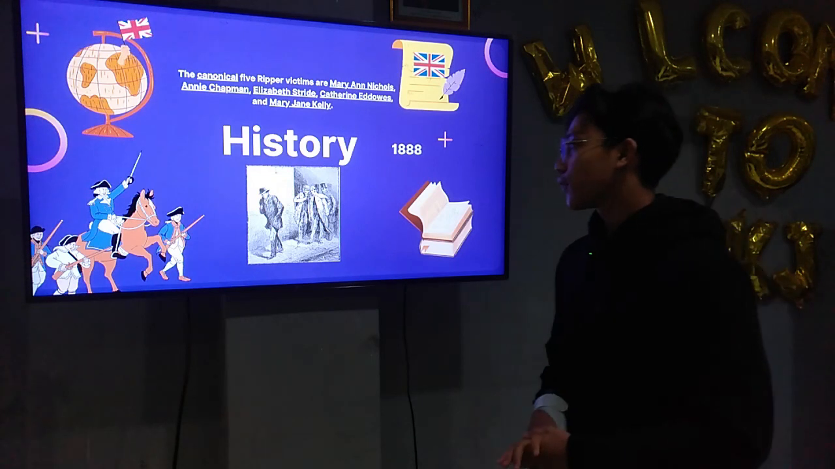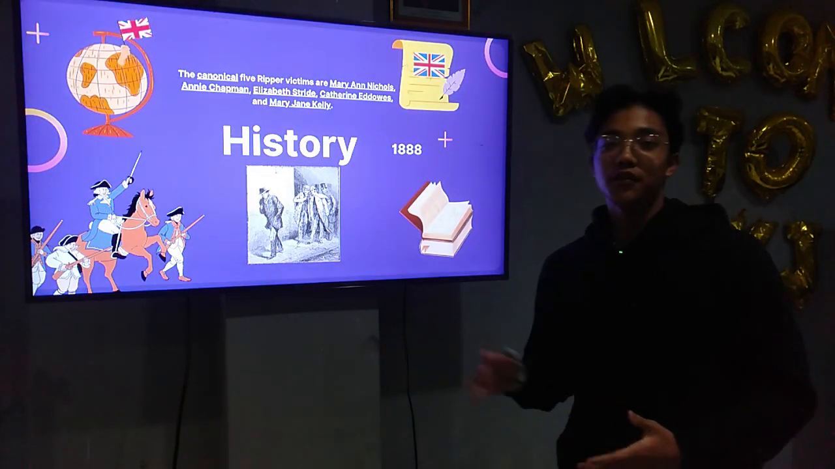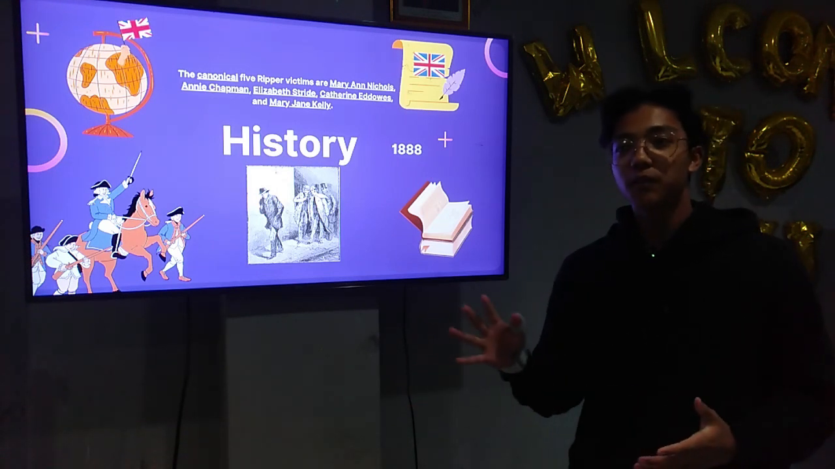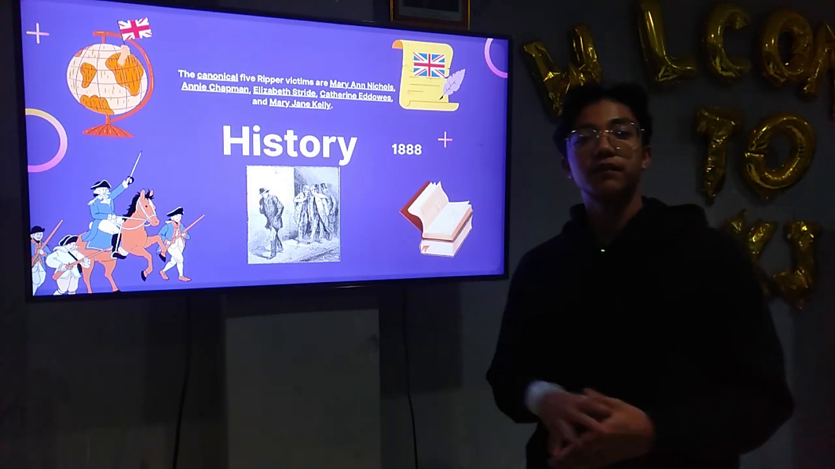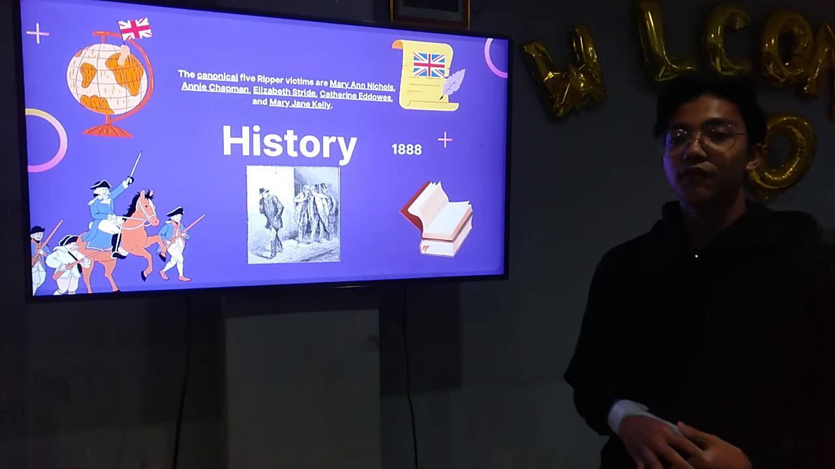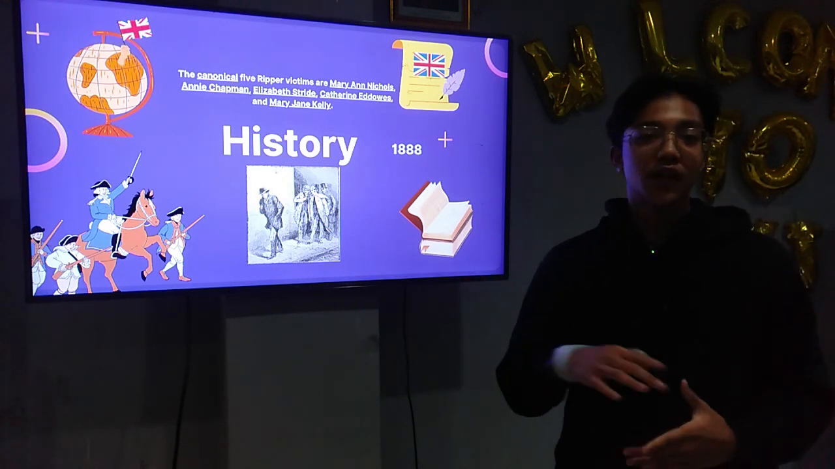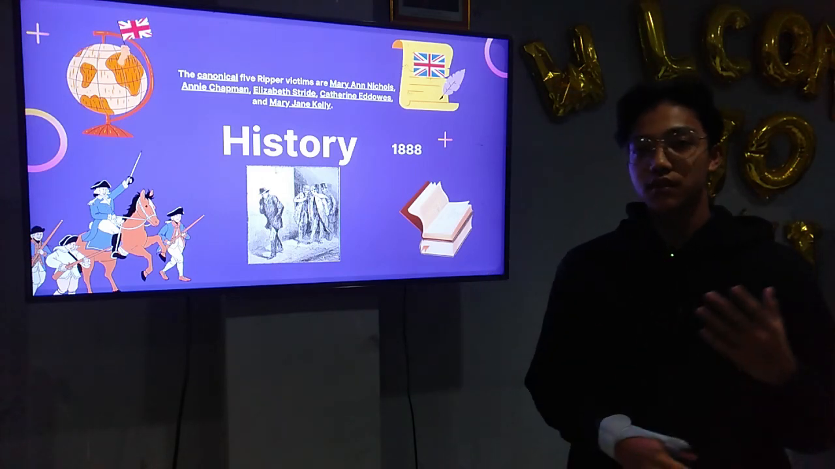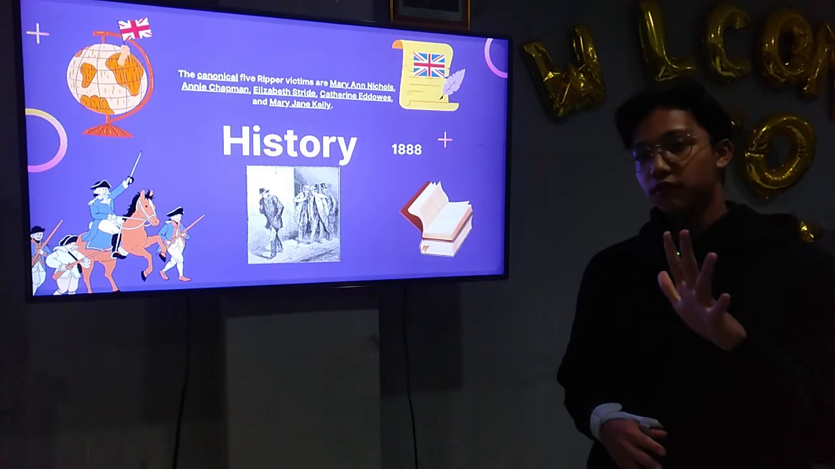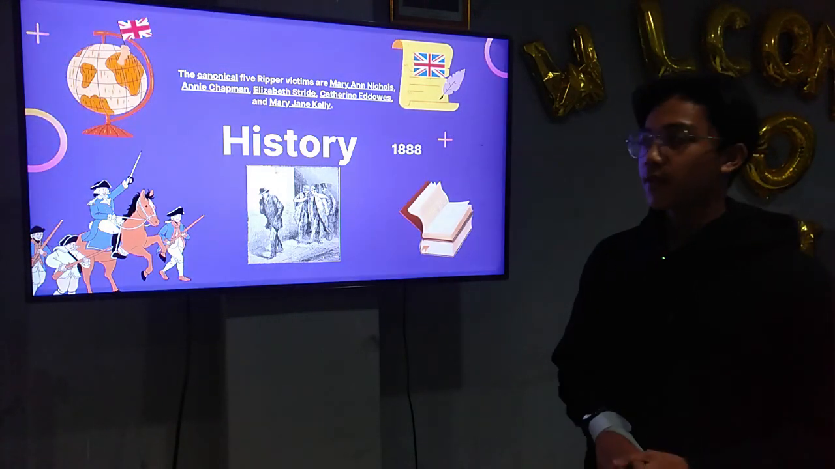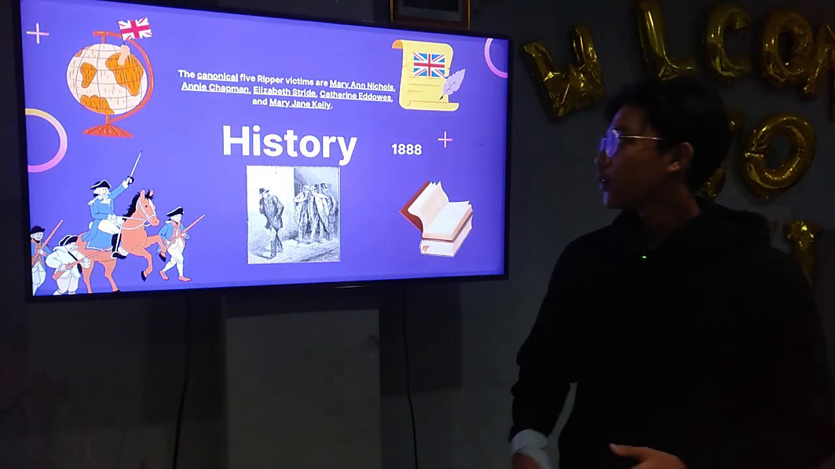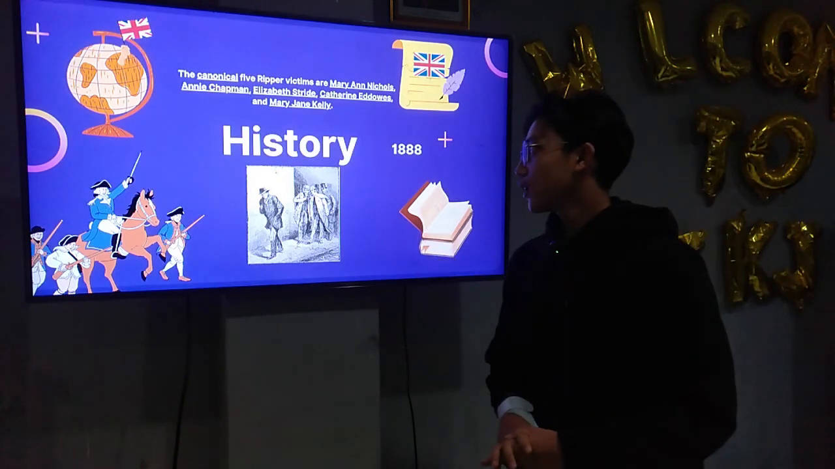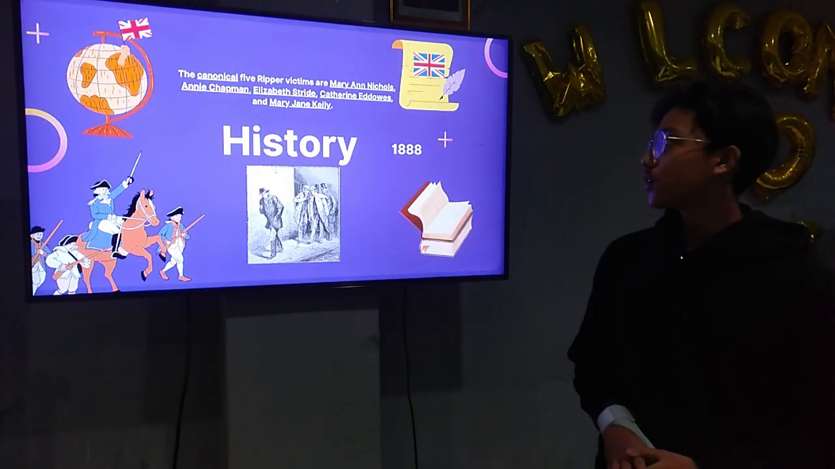So, history. The most famous history of the UK, which we all should have heard about, is Jack the Ripper, the famous murderer whose identity is still unknown even until now. If there's a murder, of course there's a victim. There are 5 famous victims called the Canonical 5: Mary Ann Nichols, Annie Chapman, Elizabeth Stride, Catherine Eddowes, and Mary Jane Kelly.